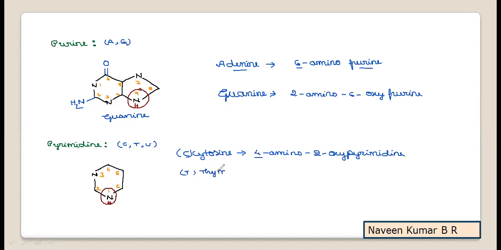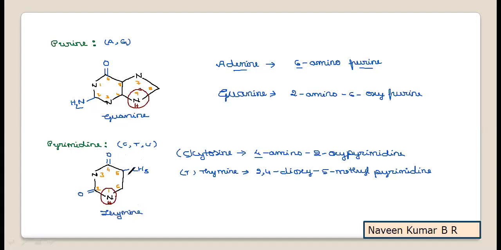If we take the thymine nitrogenous base, thymine is chemically known as 2,4-dioxy-5-methyl pyrimidine. So it is at the second and fourth position you are having dioxy, that is oxy groups, and at the fifth position you are having a methyl group. So this will be the structure of thymine.